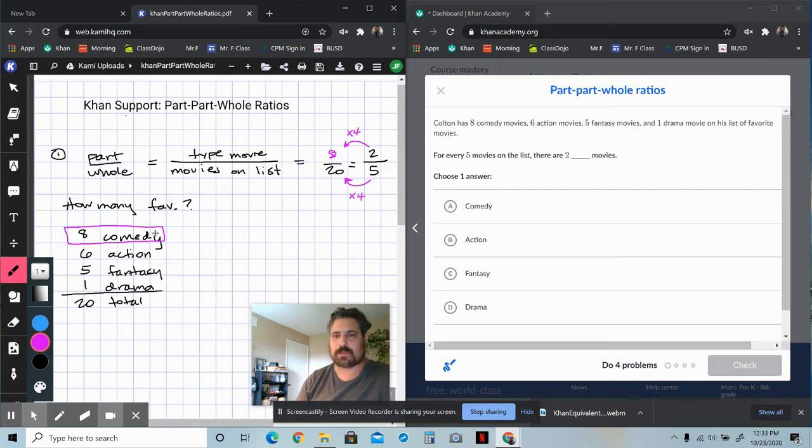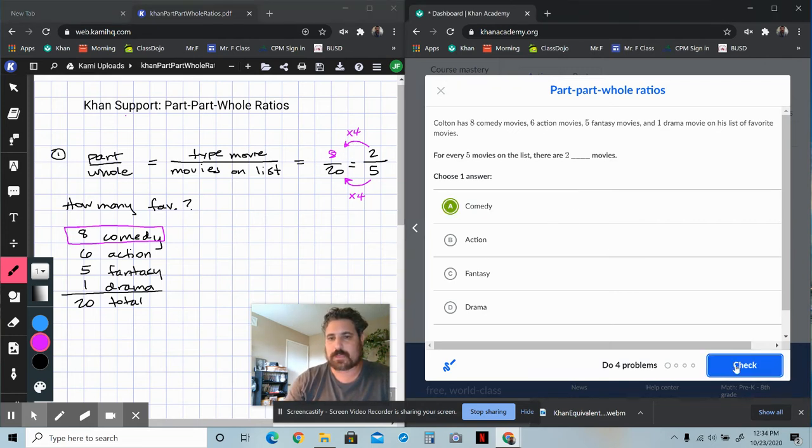Comedy. So if we have 20 of the total list, out of every 5 movies, how many would be 2? 2 out of 5 would be the same as 8 out of 20, which means it's going to be the same as the comedy, because there's 8 comedies out of the 20 total. So this would be your equivalent ratio, and that's it. So comedy, and that's your answer.